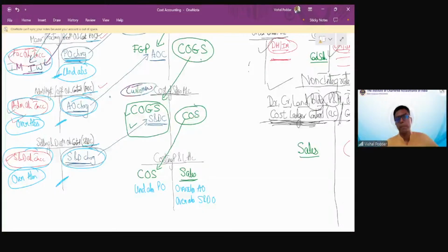Now, in some cases, they also carry forward this balance. This happens whenever the question is not of the whole year, that is, you are solving only for a month or a quarter. In such a case, the difference will be carried forward. I'm talking about the overheads account. So in some cases, they carry forward the balance in the overheads account, when the sum is not for the whole year, or when it is specifically given in the question that you carry forward the balance.